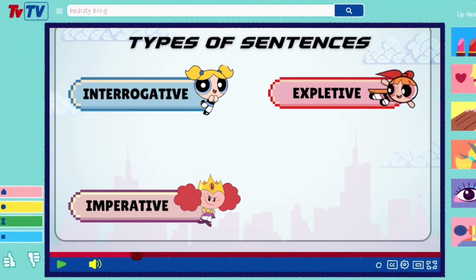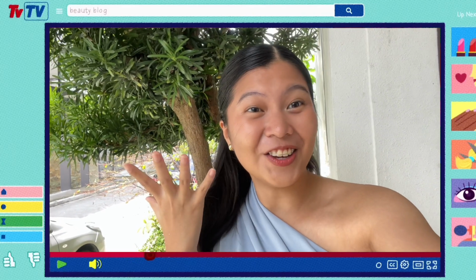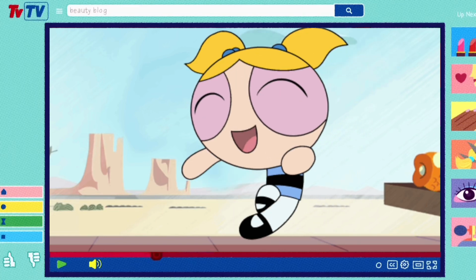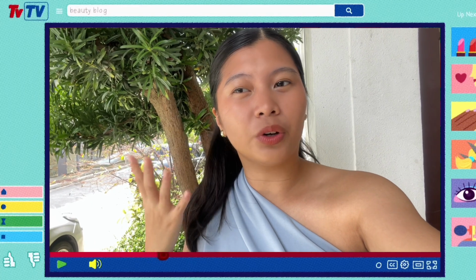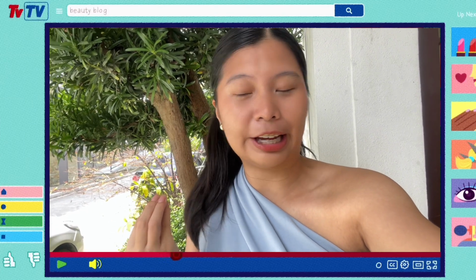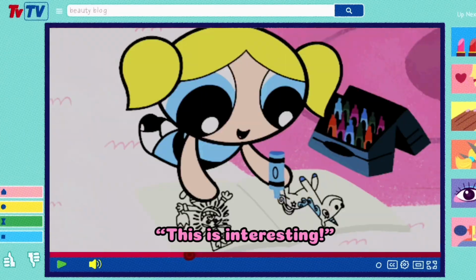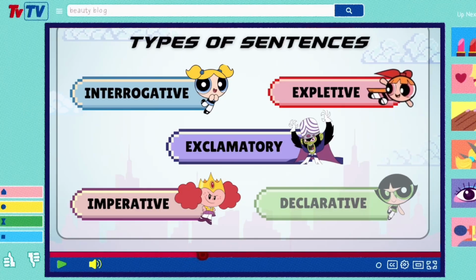Fourth, we have the exclamatory sentence. My favorite. Like this is what I always use. Isn't it obvious? This is used when you want to express excitement or when you feel pleasure over something. Like for example, "What a presentation!" or "This is interesting!" Lastly, we have the declarative sentence.